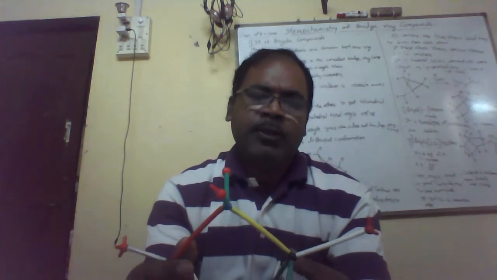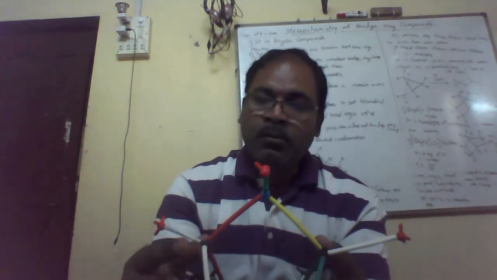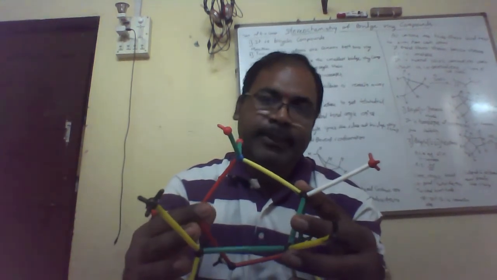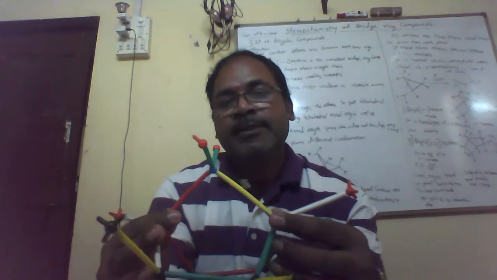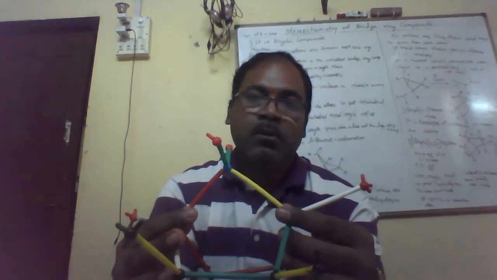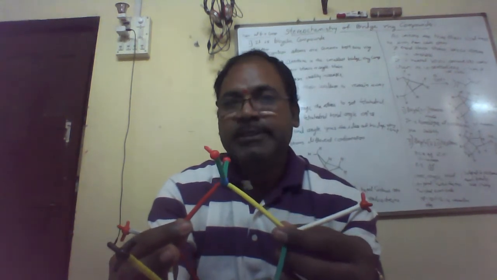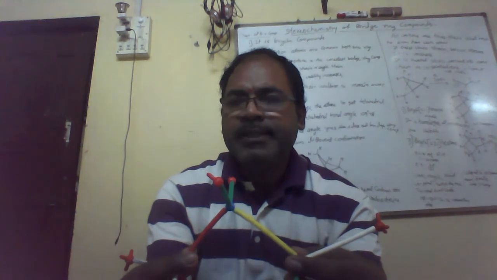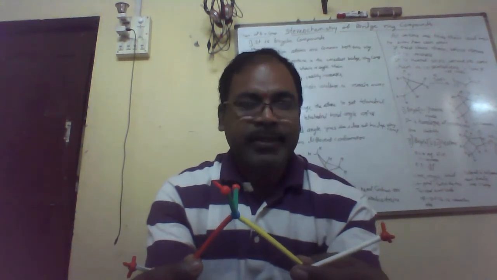So this is about the attachment of the bonds of each carbon, shown in the stick and ball model. These stick and ball models will help us decide whether the molecules are stable or not stable, and which are the axial and equatorial bonds. So this is about the stereochemistry of bridged ring compounds. Okay, thank you.